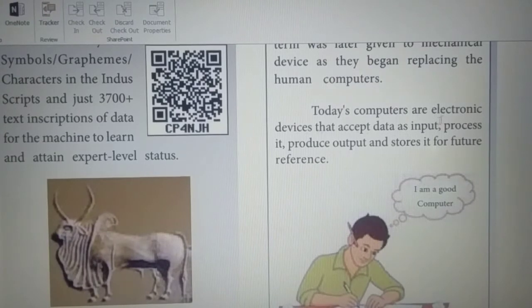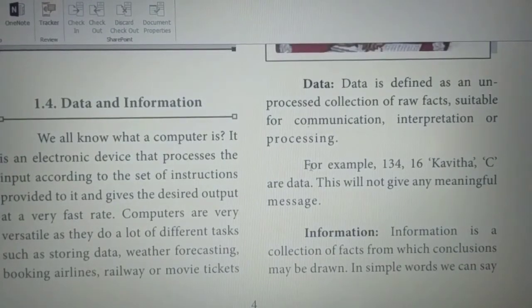So an electronic computer is an electronic device for input, processing and producing output data. For reference, what is that? Data or information. Data means a collection of information. A collection of raw data is called data.